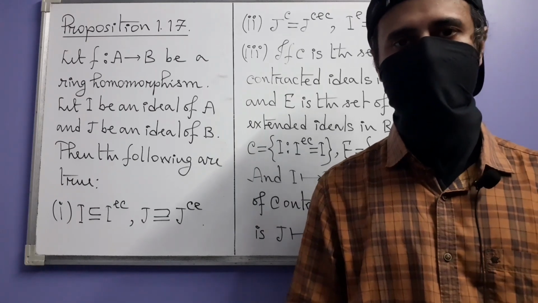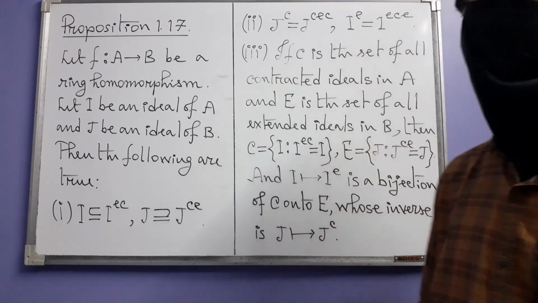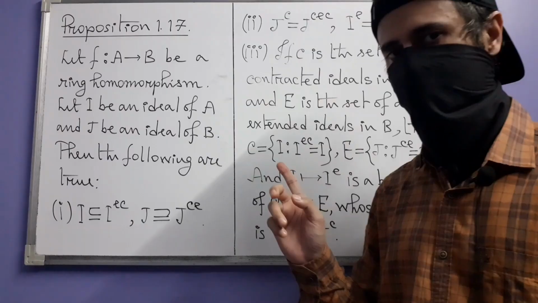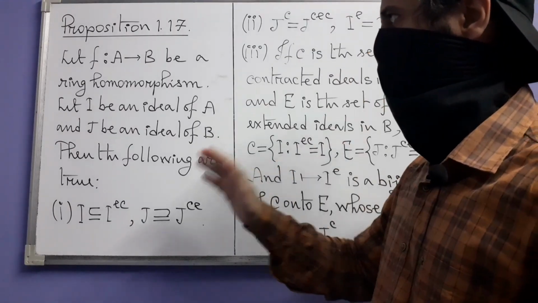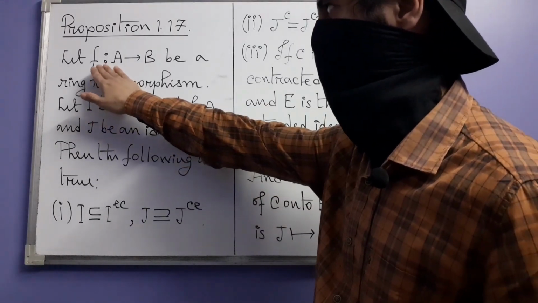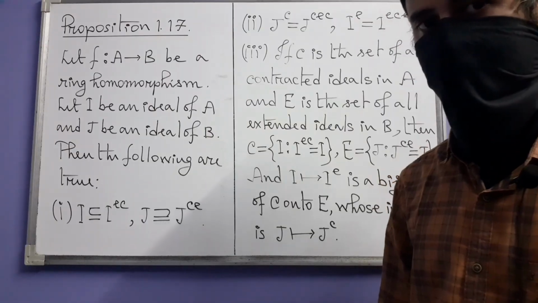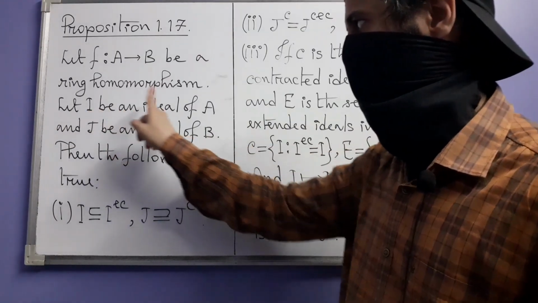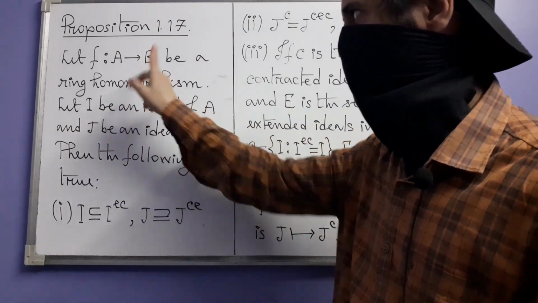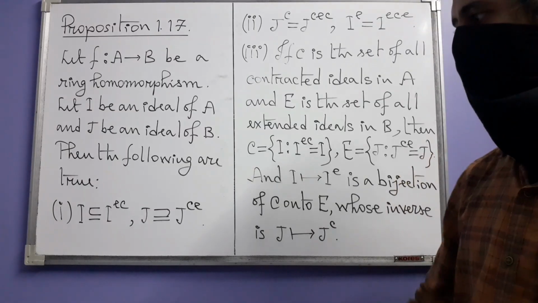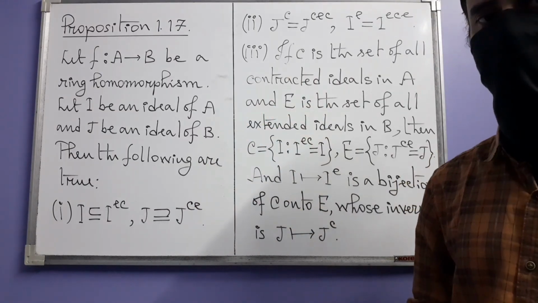So we have finally come to the last result of this chapter, and that is proposition 117. So let's see the statement. Here we have a ring homomorphism F from the ring A to the ring B. Let us consider an ideal I of A and an ideal J of B. Then the following are true for I and J.